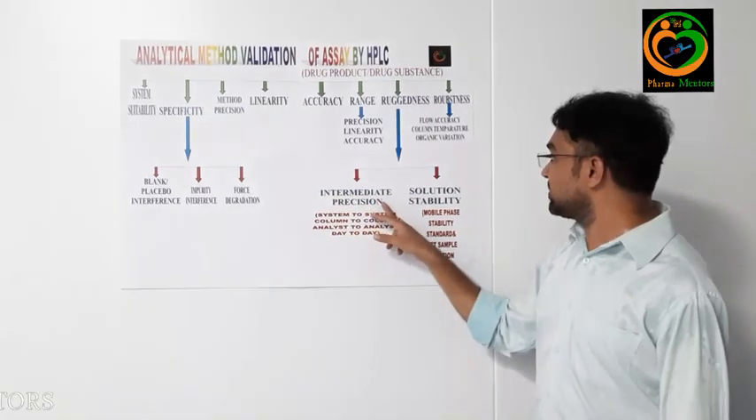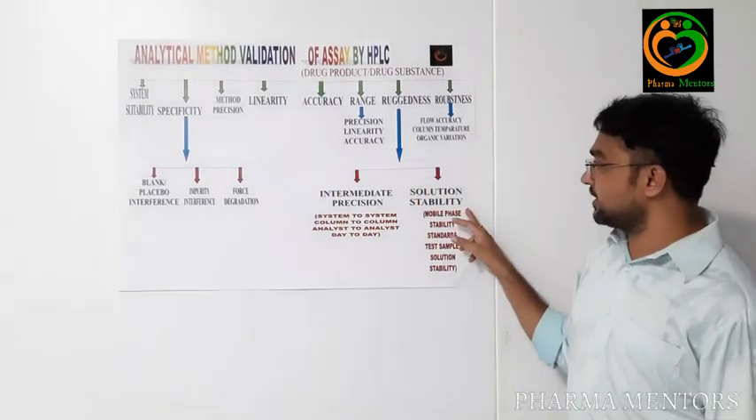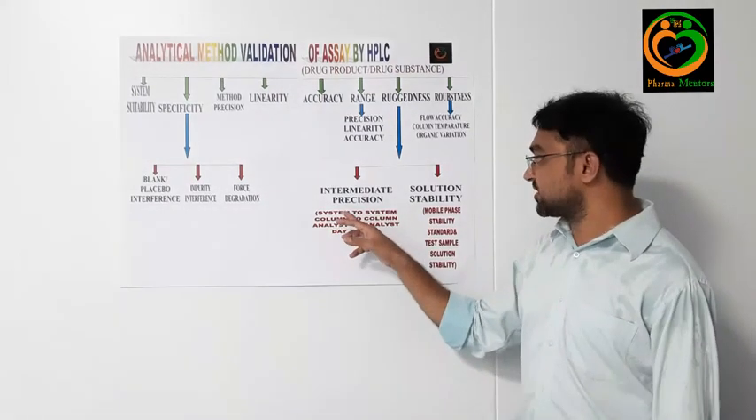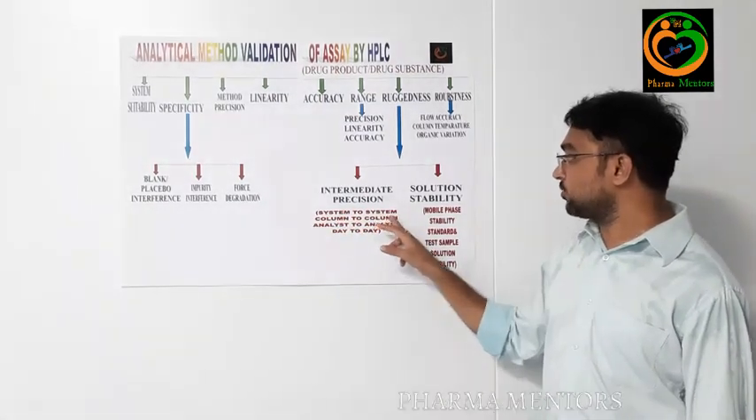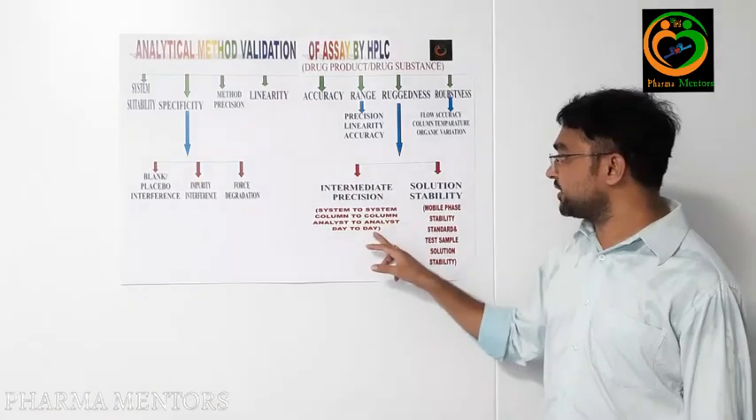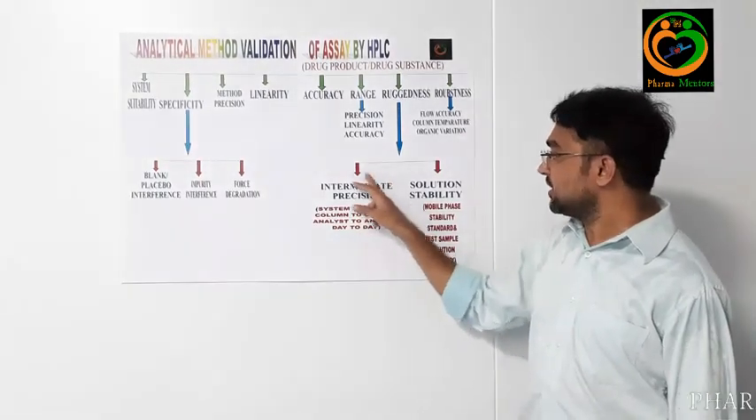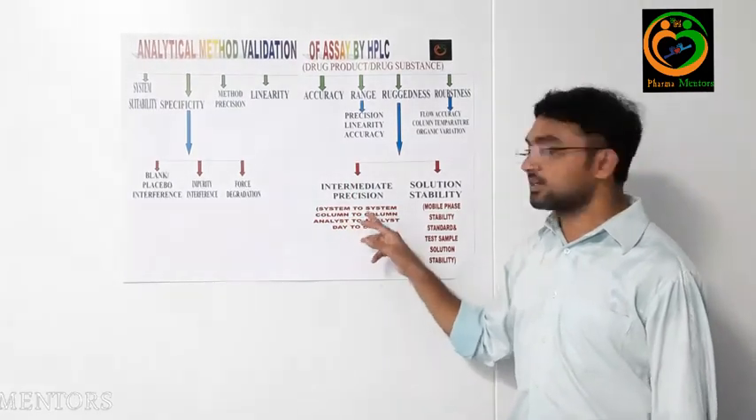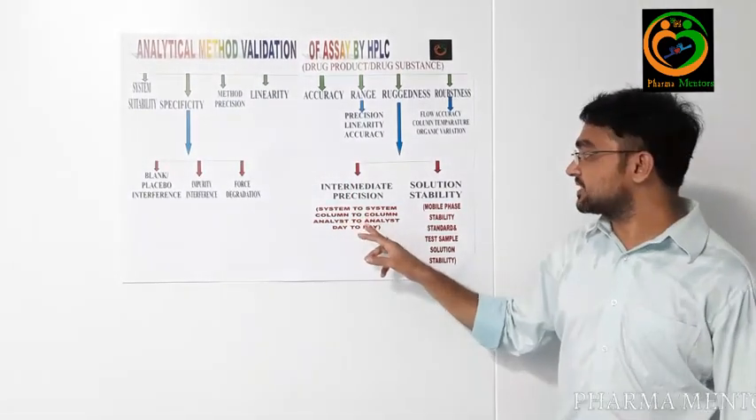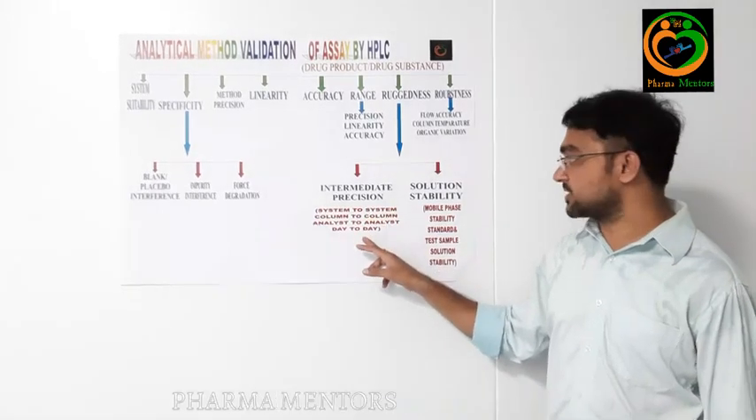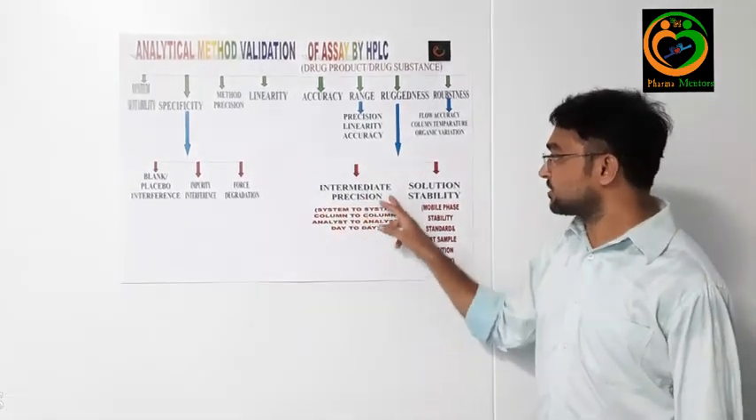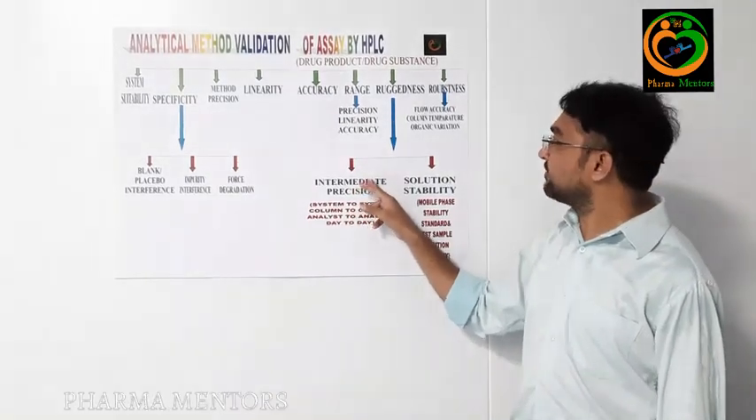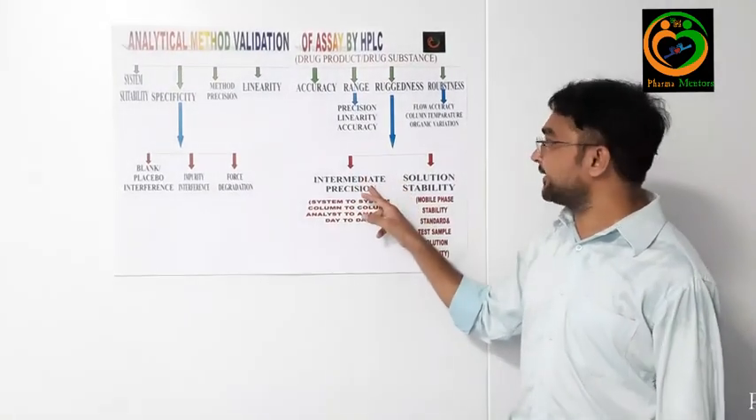One is intermediate precision and the second one is solution stability. As a part of intermediate precision, you can check system to system, column to column, analyst to analyst and day to day variability. In intermediate precision we prepare 6 samples as per the test method, calculate the percentage of assay, and calculate the percentage of RSD.